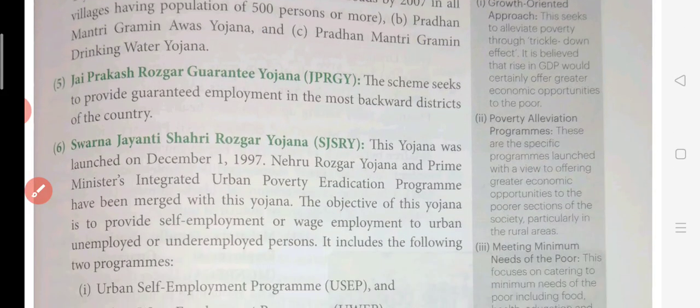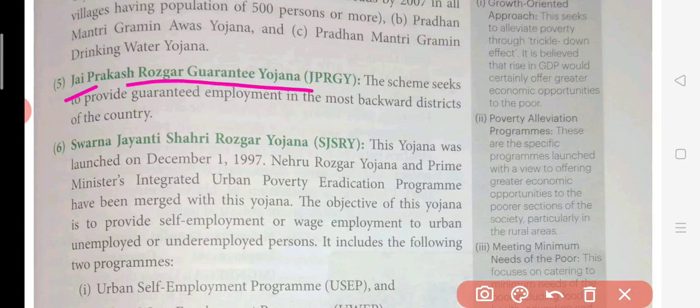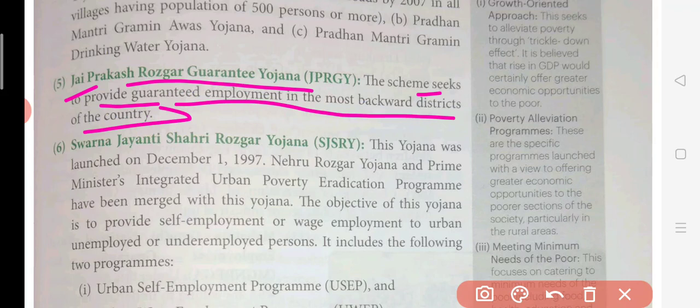तो this really improved the condition of the rural areas. Now JPRGY, Jay Prakash Rozgar Guarantee योजना, this seeks to provide guaranteed employment in the backward districts। ये किसके लिए आया था जय प्रकाश योजना? बेसिकली to provide the employment opportunity for the backward region people।